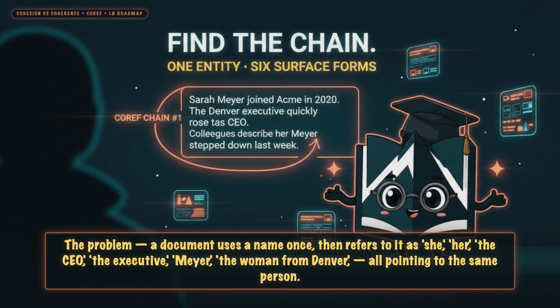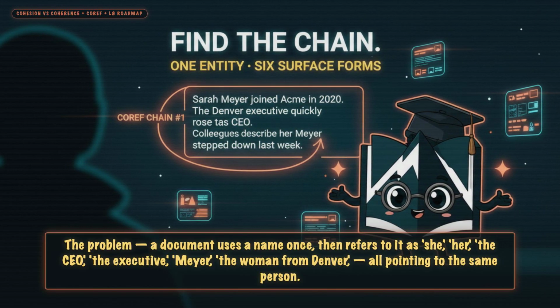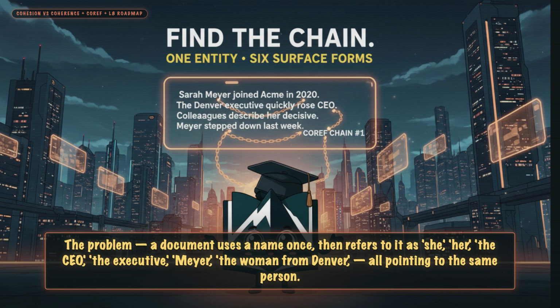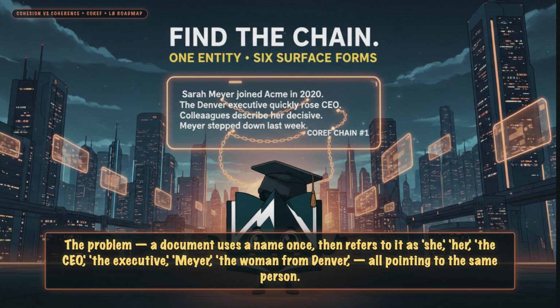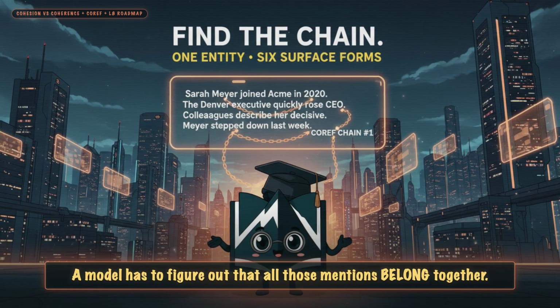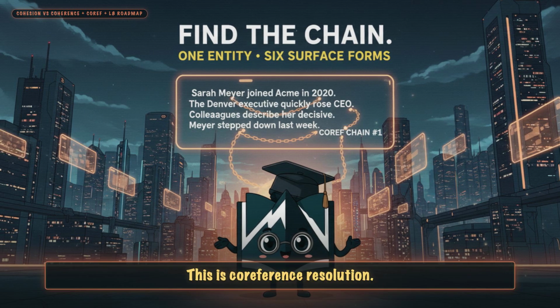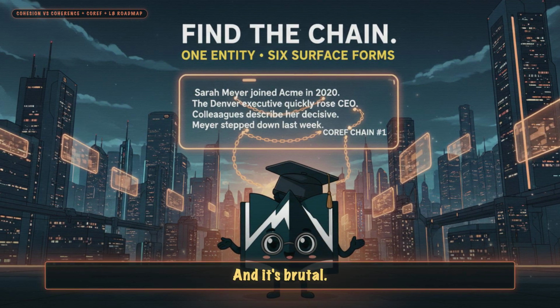Beat 2, coreference, the single most hated document level task. The problem: a document uses a name once, then refers to it as she, her, the CEO, the executive, Meyer, the woman from Denver, all pointing to the same person. A model has to figure out that all those mentions belong together. This is coreference resolution, and it's brutal.